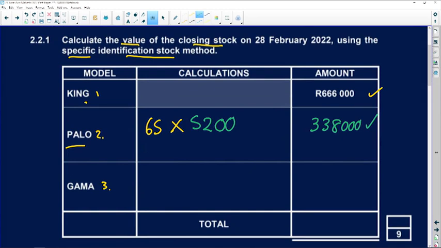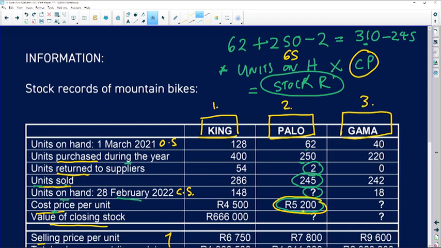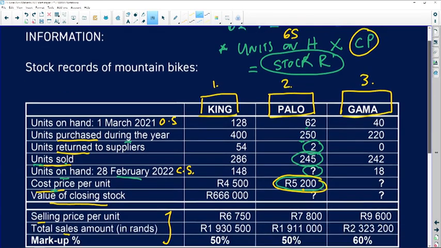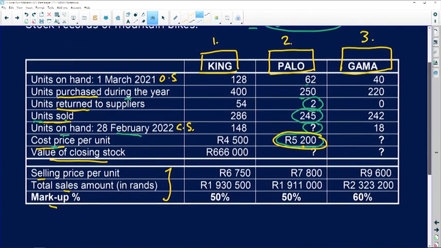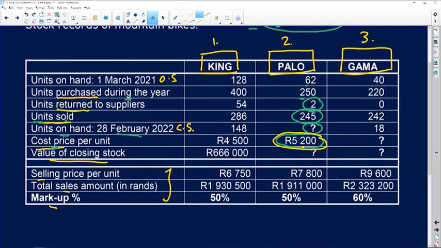It's the Gamma bikes, right? So again, let's go to the information. And if we look at the Gamma bikes, again, units on hand times the cost per unit. So units on hand, in this case, is given to me as 18, but the cost price per unit is obviously missing. So I've got 18 times, I need to work out the cost price.